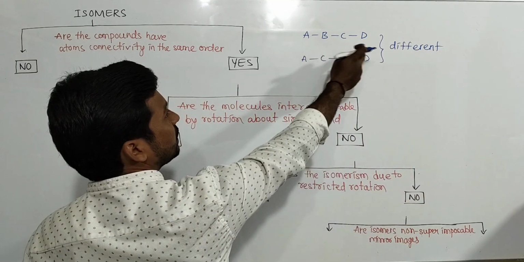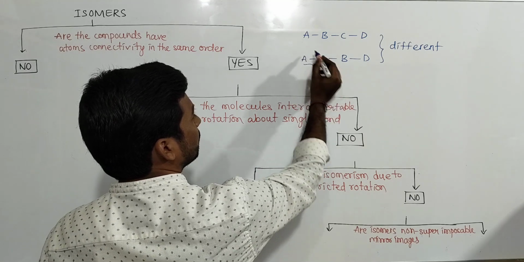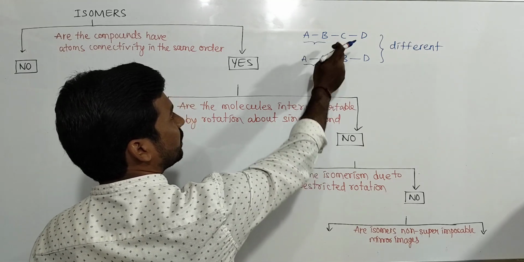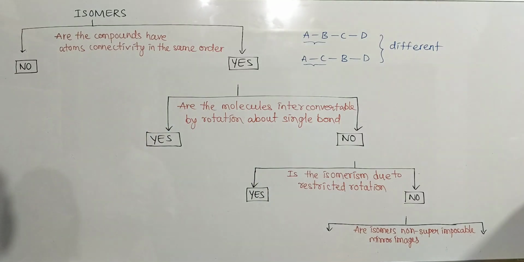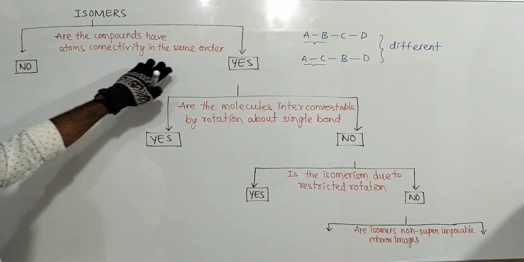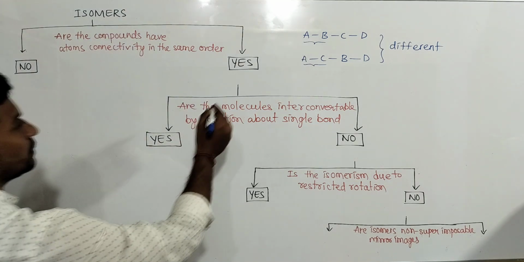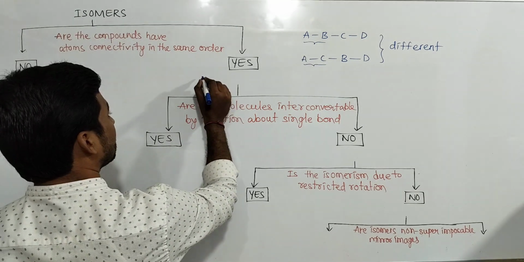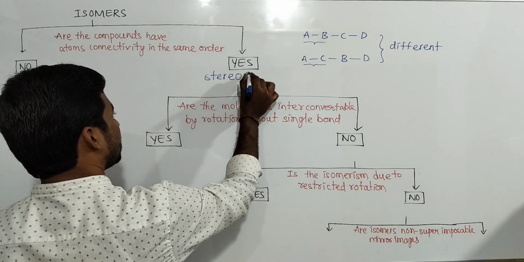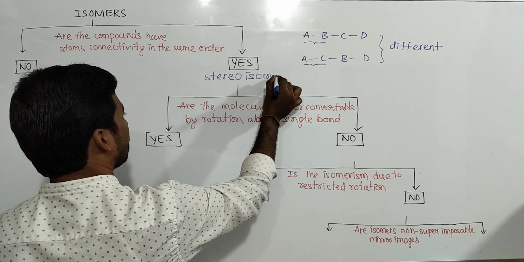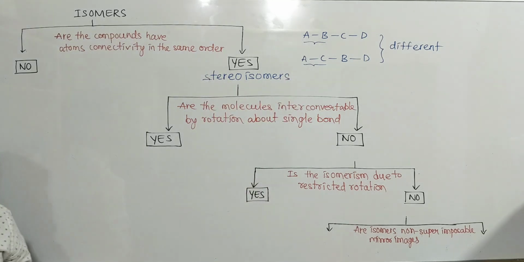Different atoms A, B, C, D: here there is a bond between A and B, here a bond between A and C. Here there is no bond between A and C, here there is no bond between A and B. The atoms connectivity is different. If the atoms connectivity is in the same order, they are called stereoisomers.